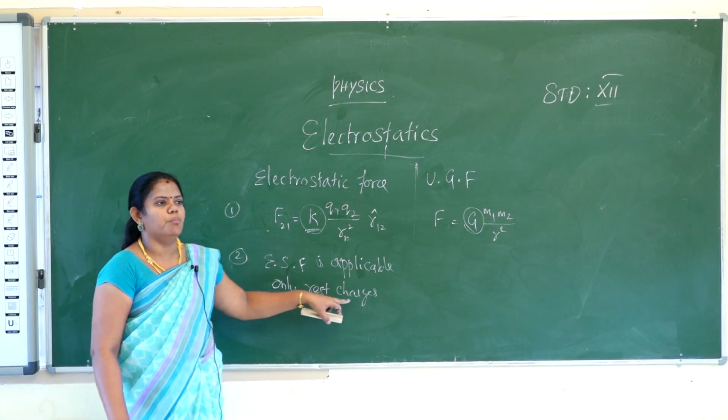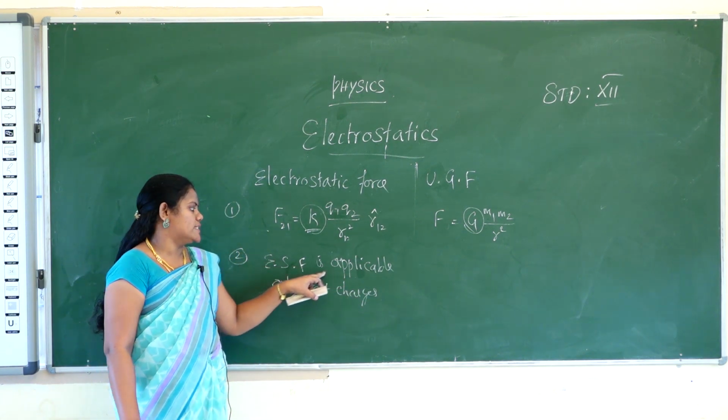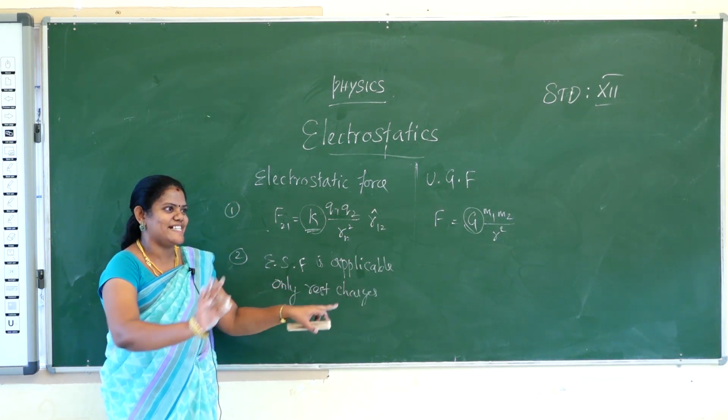Suppose the charges are moving, Lorentz force will come. So electrostatic force is applicable only to rest charges.